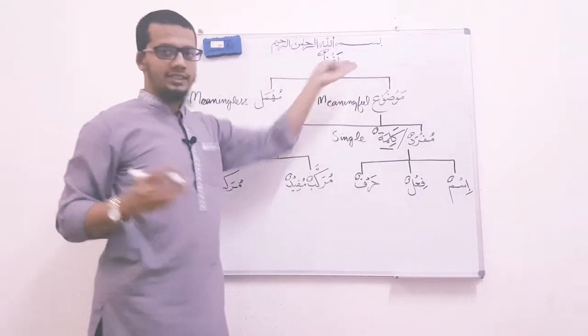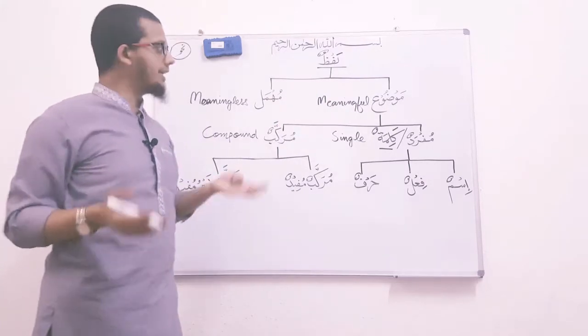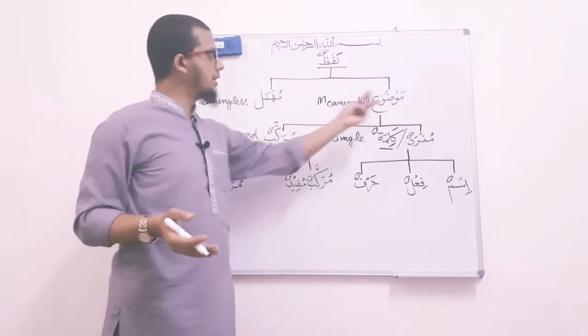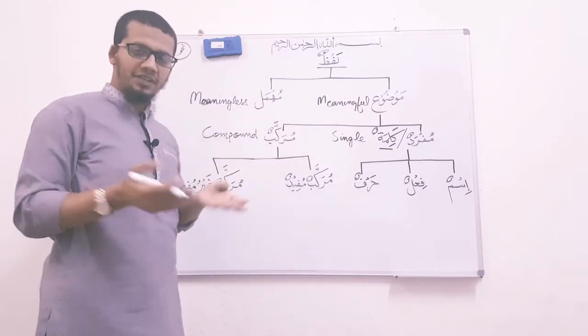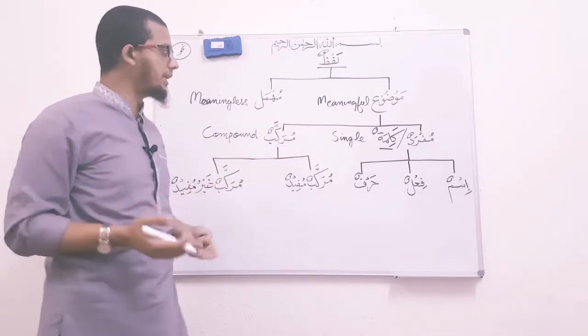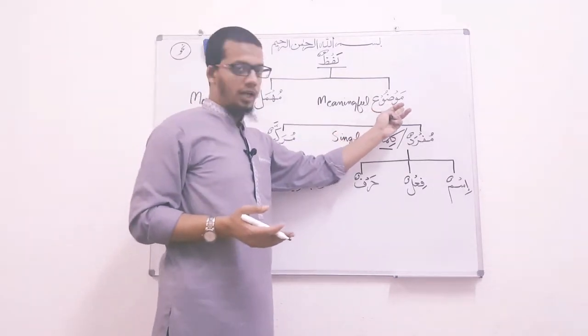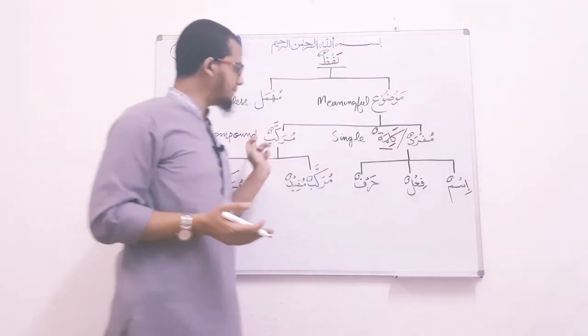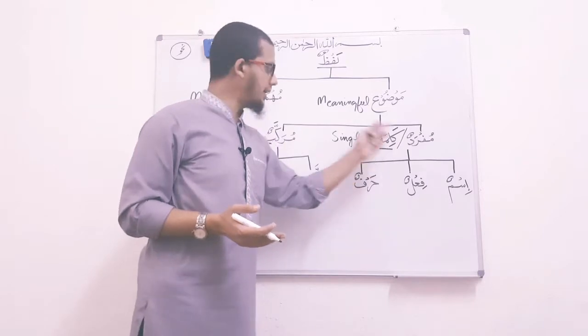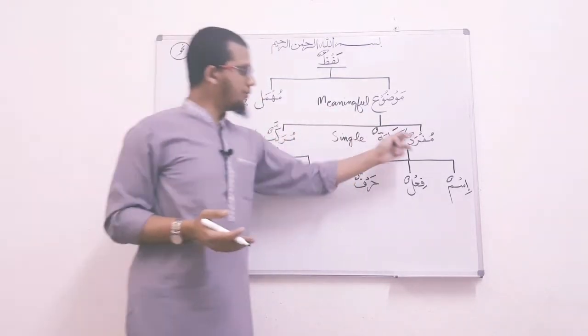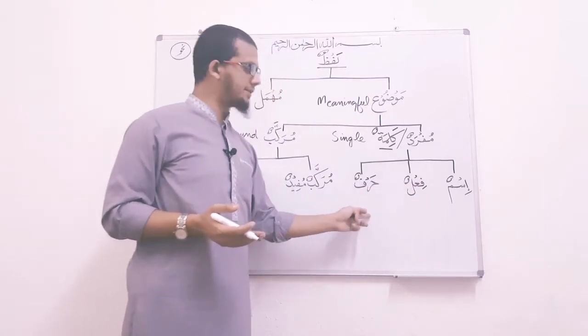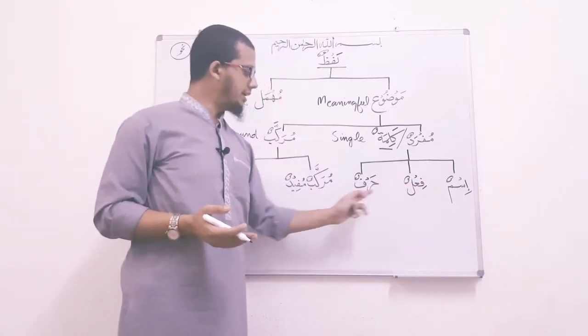So anything which human beings speak or utter is lafz. Lafz has two types. Mawzoo, which is meaningful words, and then Muhmal, if the word is meaningless, it has no meaning. Then the meaningful or the Mawzoo has two types, Mufrad or Kalima, and type number two is Murakkab. Then Mufrad has three different types, Ism, Fi'l and Harf.